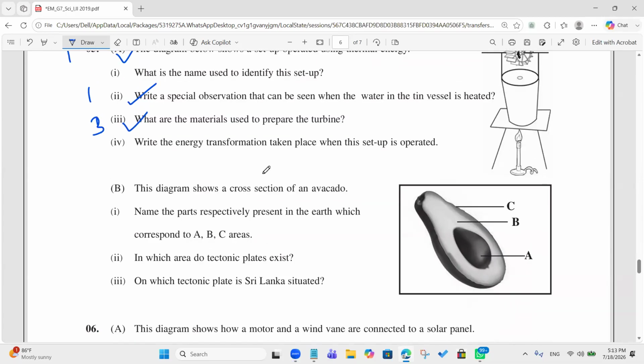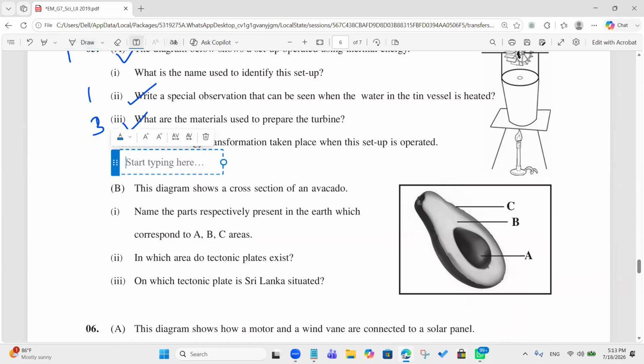Okay, 3 marks. Write the energy transformation taking place when this setup is operated. Heat energy to kinetic energy. That's correct.